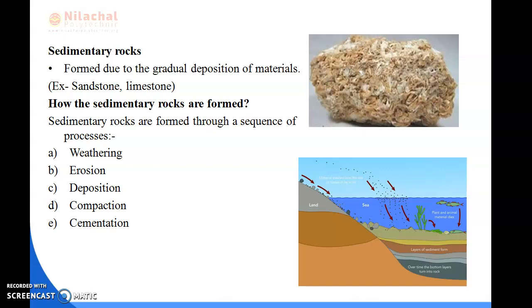You can see the picture here. The stones or pebbles are carried by the wind or flowing water, and over time the bottom layer turns into rock. Then the layer of sedimentary rocks is formed. After that, plants and animals die. Here the sedimentary rocks have been formed. We can say sedimentary rocks are formed through a sequence of processes: weathering, erosion, deposition, compaction, and cementation. For example, sandstone and limestone.